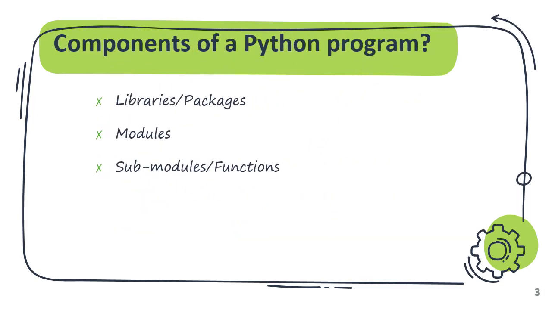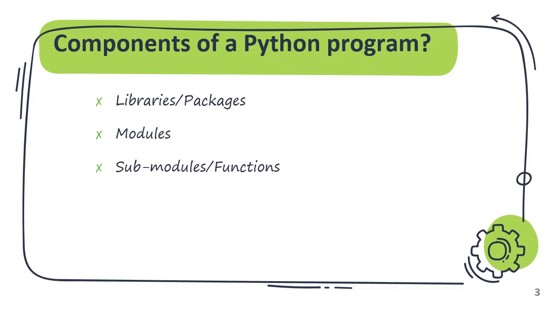If you want to speak in terms of splitting a Python program, first we need to learn about the components of a Python program. First we are going to see libraries or packages. What are libraries or packages? We will see them in detail. In simple terms, a library in Python is a collection of various modules together.